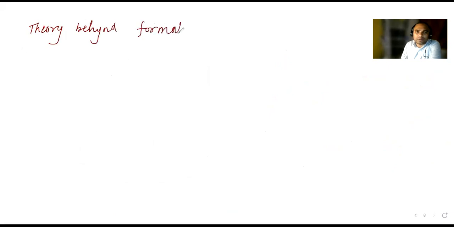Now, see, this is over. Now we are going for the theory behind formation of covalent bond. We are going to study the theory behind formation of covalent bond.